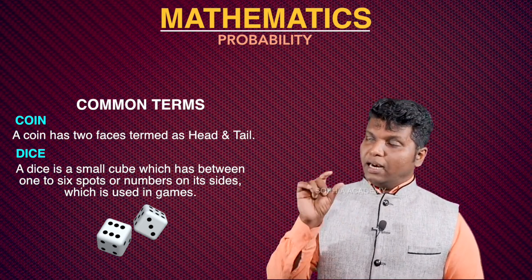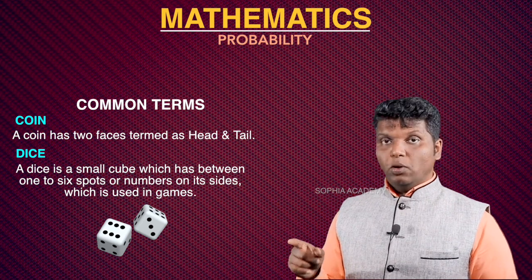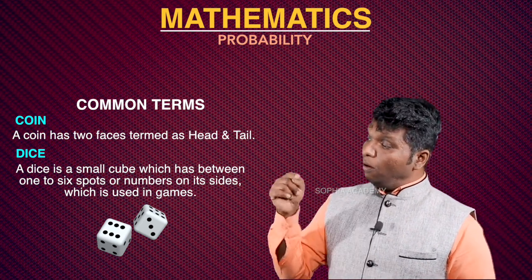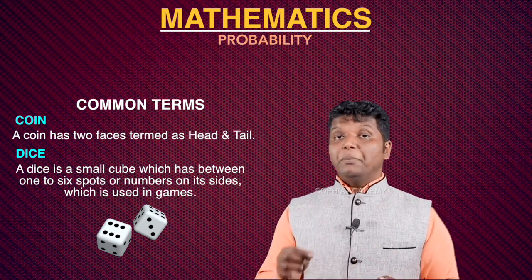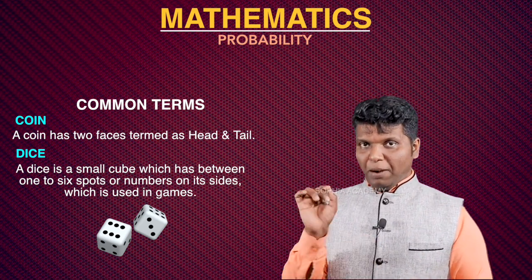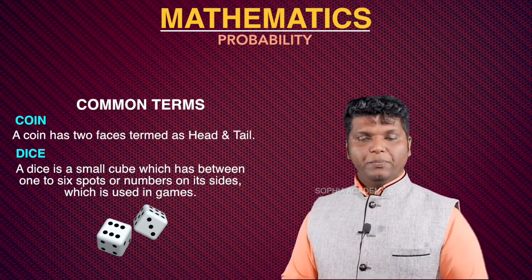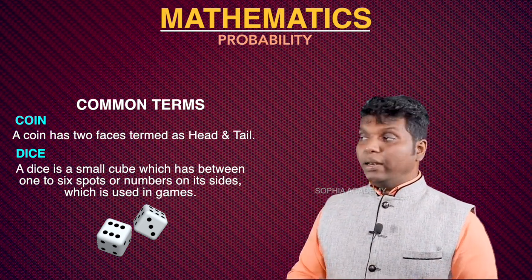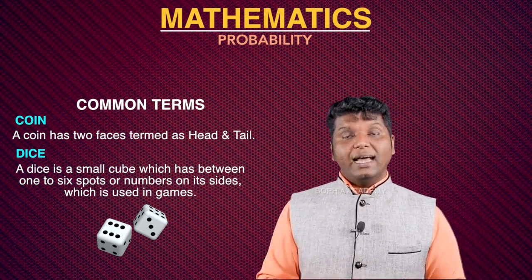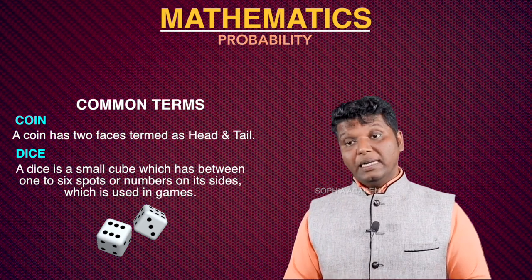On one face there is only 1 dot, on another face there will be 2 dots, another face 3 dots, 4, 5 and 6 dots like this. All together, the 6 faces are numbered using dots, black color dots inside a white cube. So that is what we call a cube, or that is what we call a die. So whenever you hear a question about tossing a die, this should come to your mind. It is about a die.